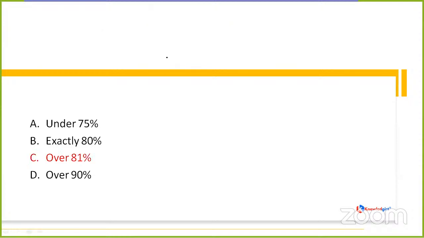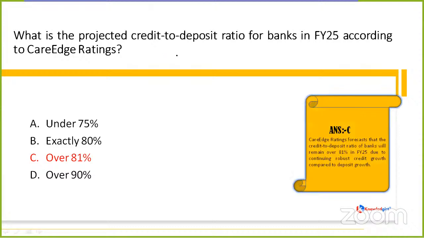So the correct option is option C, that is over 81%. CARE Edge ratings forecast that the credit to deposit ratio of banks will remain over 81% in financial year 25 due to continuing robust credit growth compared to deposit growth. So Praful, the correct answer is option C this time. Rohit is saying option B. My dear friend, it's option C.